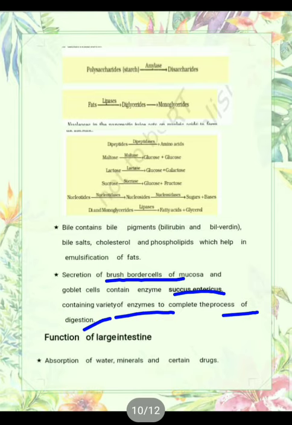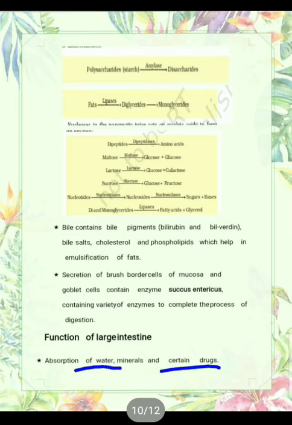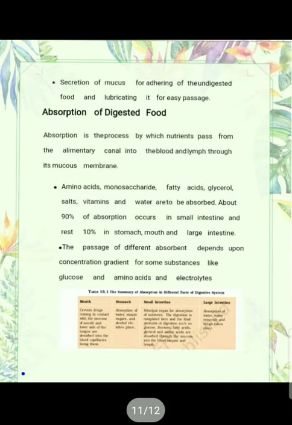Now we come to the function of the large intestine. The main function of the large intestine is that it helps in the absorption of water, minerals and certain drugs from the digested food. The next one is the secretion of mucus for adhering the undigested food and lubricating it for easy passage. The undigested food has to be transferred to the large intestine, and the large intestine secretes some mucus which helps in adhering, meaning pasting, the undigested food together and lubricating it for easy passage.